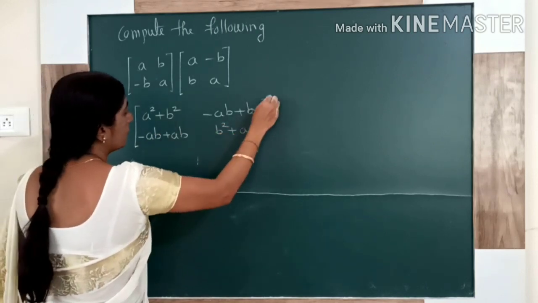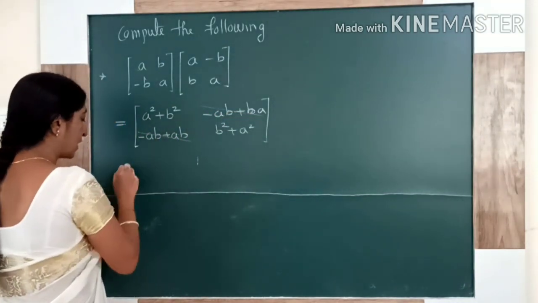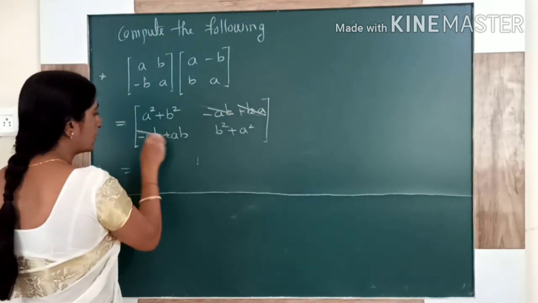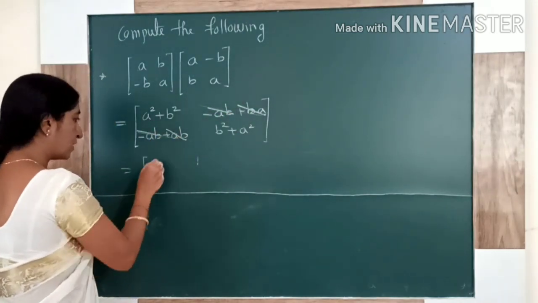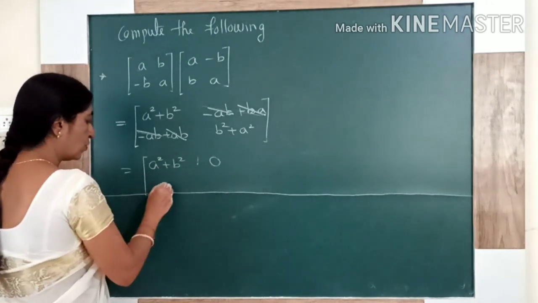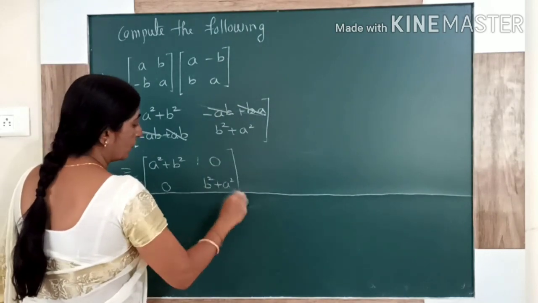Then the next, here minus AB plus, and these two get cancelled. They are cancelling with each other like this and this and this. So what is remaining then? A square plus B square, this will be 0, this is 0, this is B square plus A square.